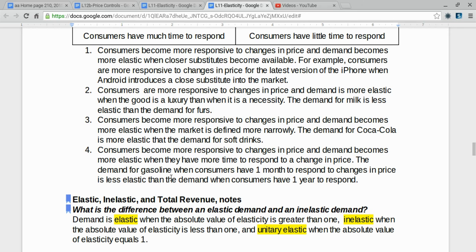With 1 year to respond, consumers may buy bigger cars or smaller cars. Bigger cars if the price of gasoline has fallen, smaller cars if the price of gasoline has risen. They may take a job nearer to where they live or move to be closer to work if price has risen. They might do that in a year, but they probably wouldn't run and do that in a month in response to an increase in the price of gasoline.